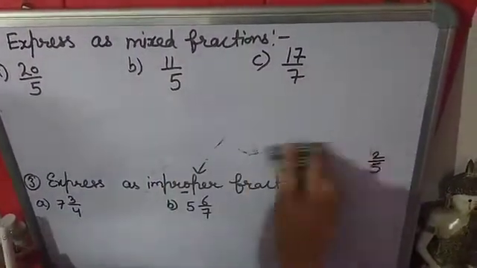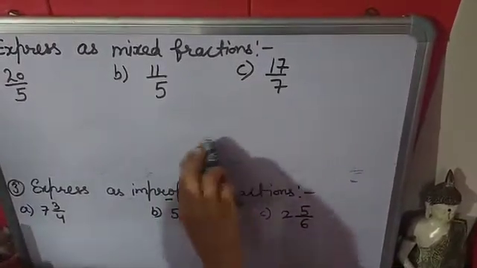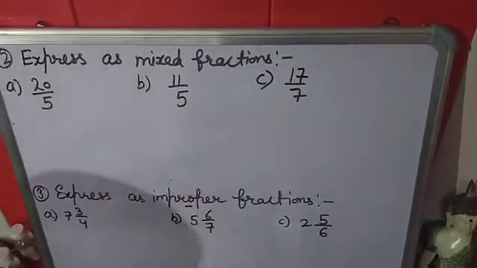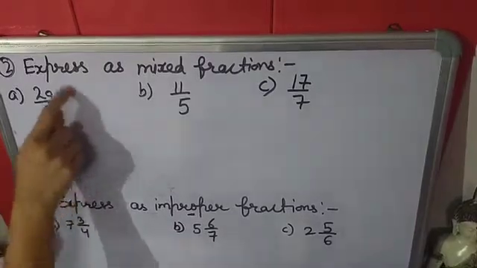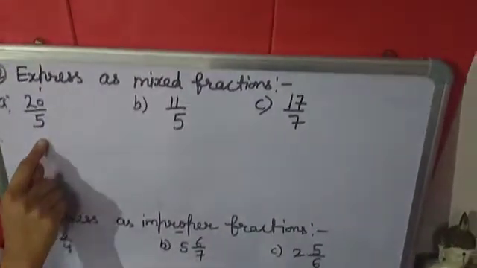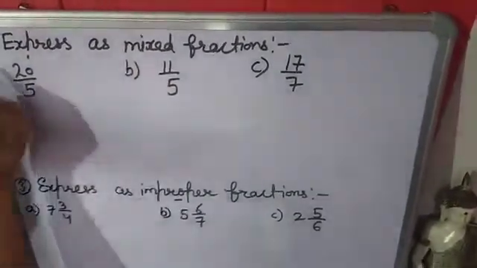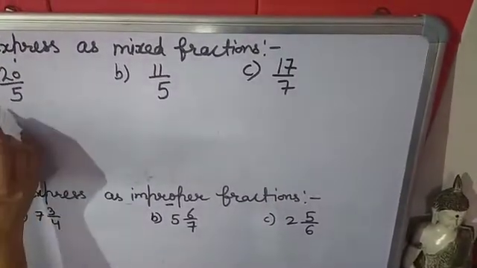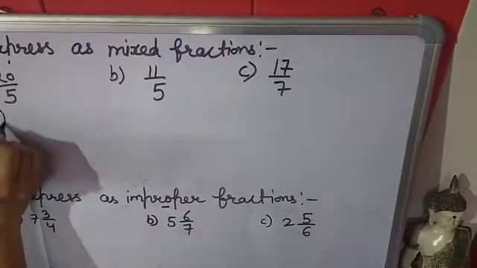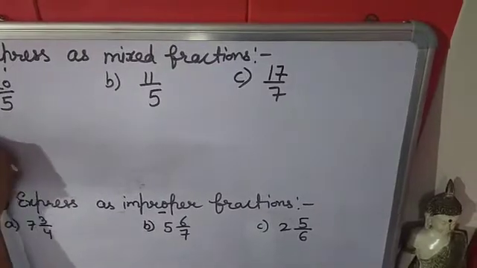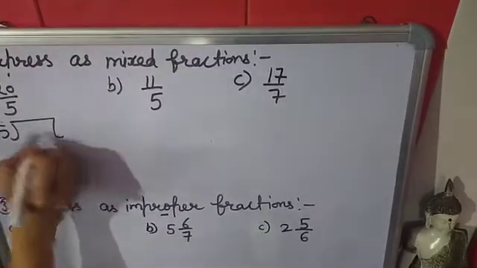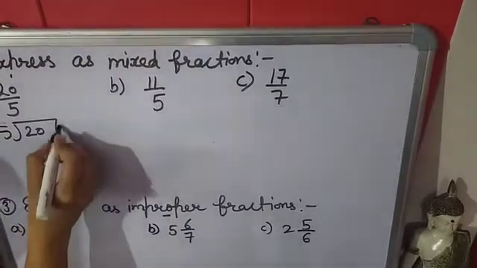So here, in the second question, you have to convert this improper fraction into a mixed fraction. So what will we do? We will do division. The denominator will come outside and the numerator will come inside, and divide it.